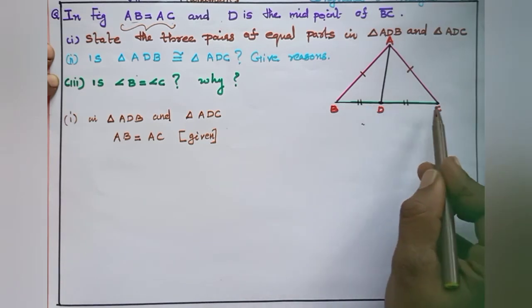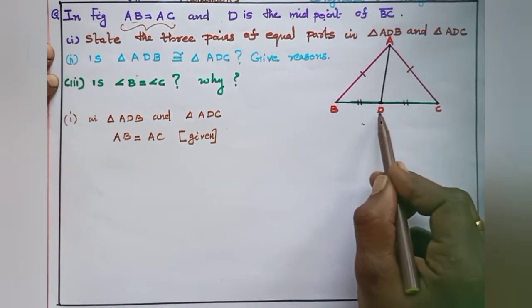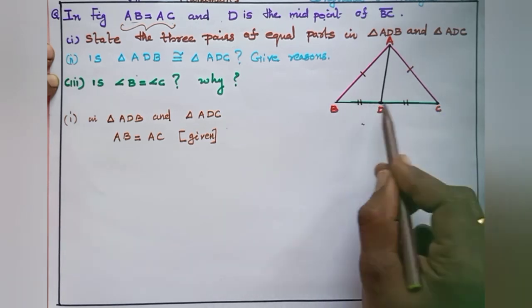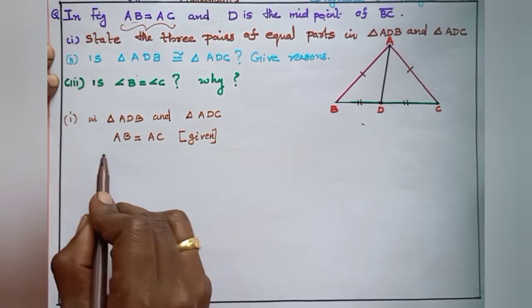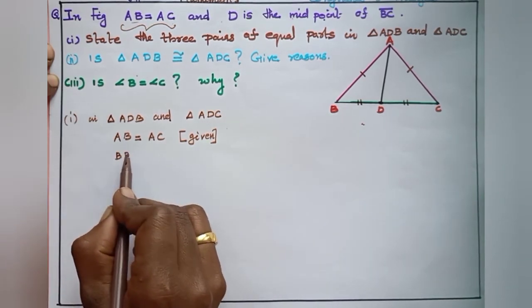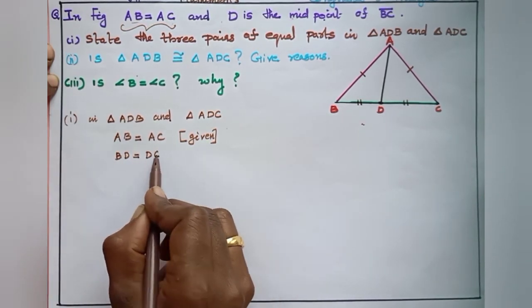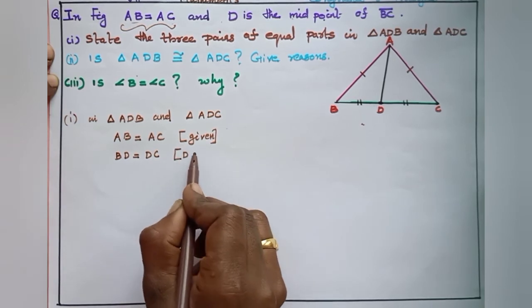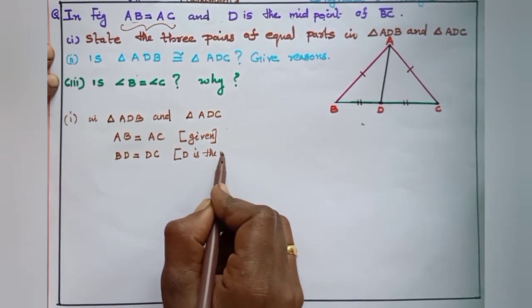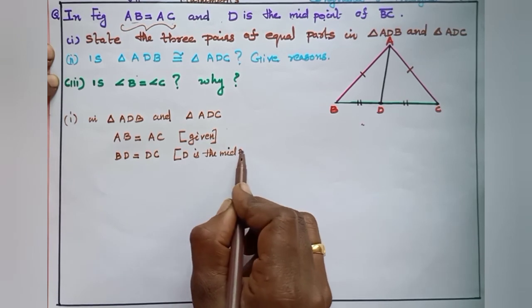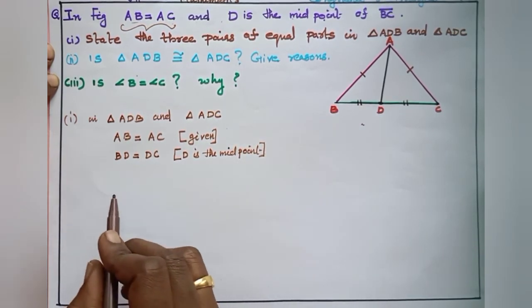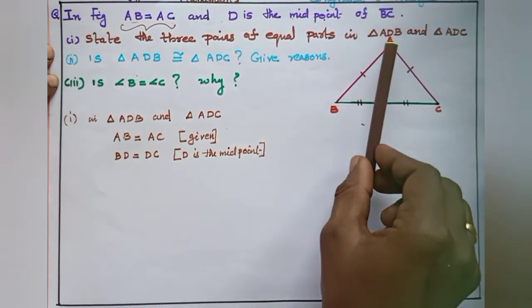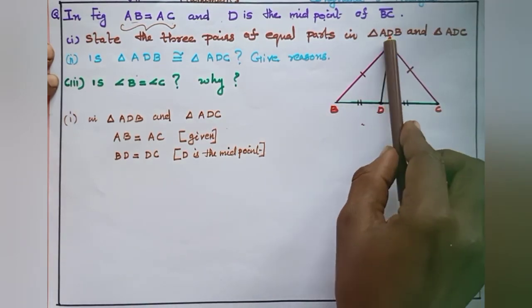Suppose BC is 6 centimeter. D is the midpoint, so that is 3 centimeter. We divide it into BD and DC, 3 centimeter each. So we can write BD equal to DC because D is the midpoint, and the midpoint divides the side into two equal parts.